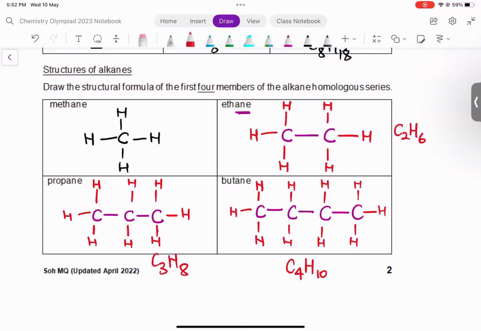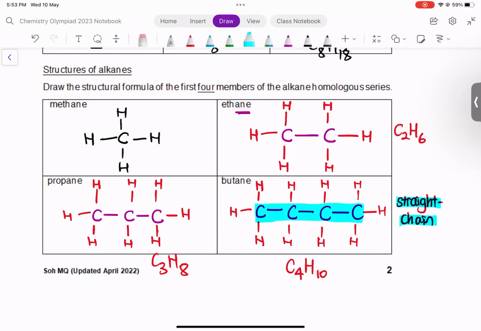Okay, great. Now let's look closely at C4H10. So you notice that Mr. Soh has drawn the butane molecule with the 4 carbons in a straight line. So we say that butane is what we call straight chain. This is a straight chain because the 4 carbon atoms have been arranged in a straight line.